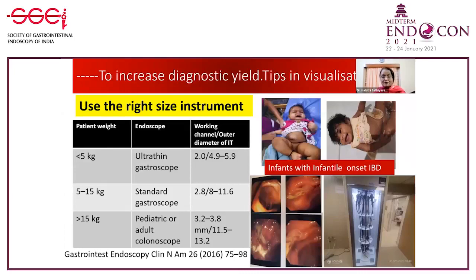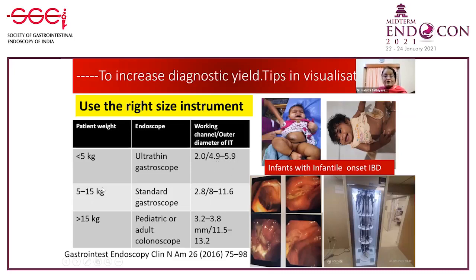What are the tips in visualization? It's very important. We know colonoscope is the instrument for colonoscopy, but in infants and children, you may have to use the gastroscope. So if the baby is less than 5 kilos, suppose you have a child with very early onset IBD or the infantile onset IBD presenting to you with lower GI bleed, you may have to use the ultra thin gastroscope, which with an outer diameter of about 5.9 millimeters.